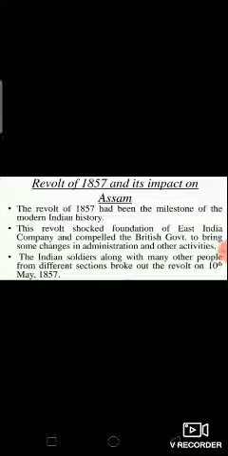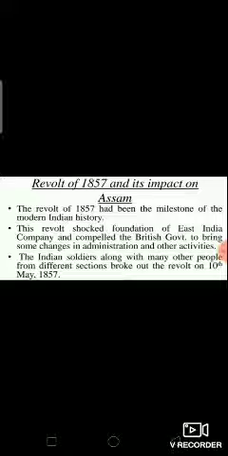Next we will see about the revolt of 1857 and its impact on Assam. The revolt of 1857 had been a milestone of modern Indian history. These revolts saw the end of the East India Company and compelled the British government to bring some changes in administration and other activities.